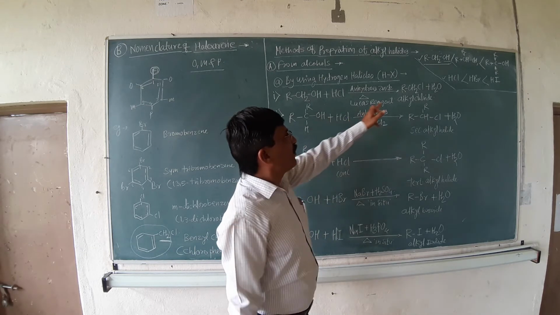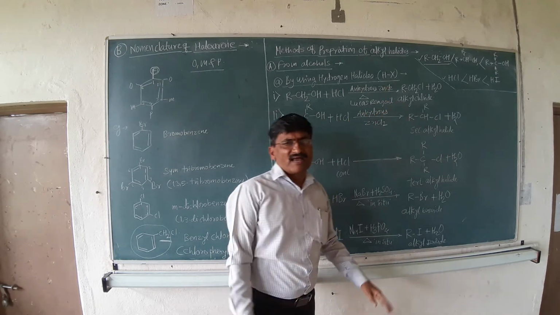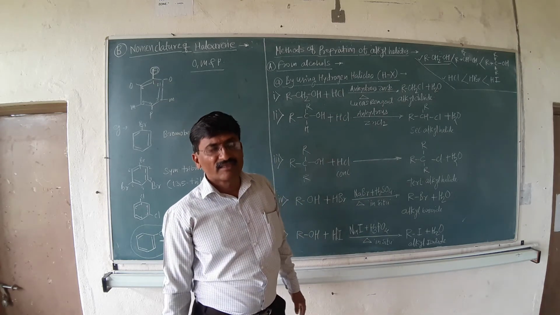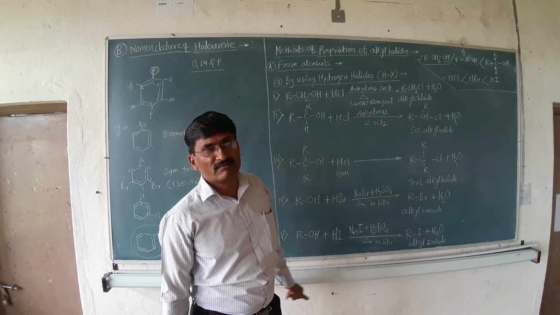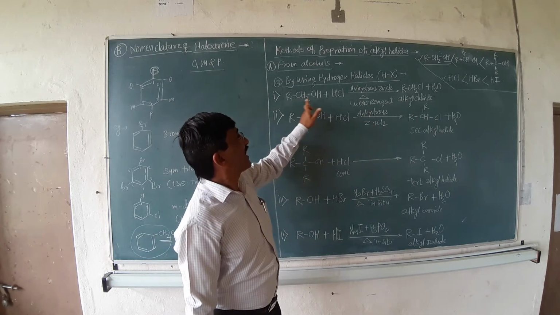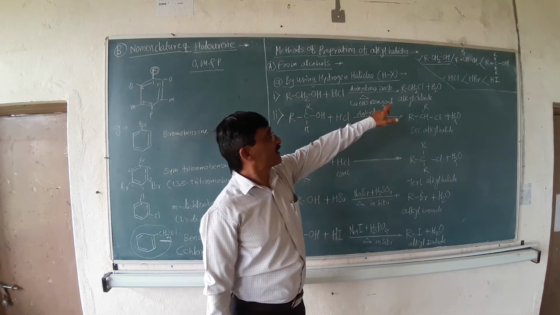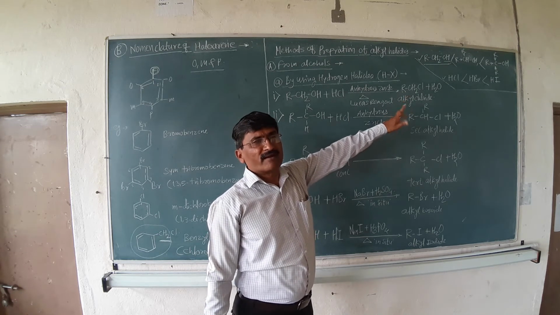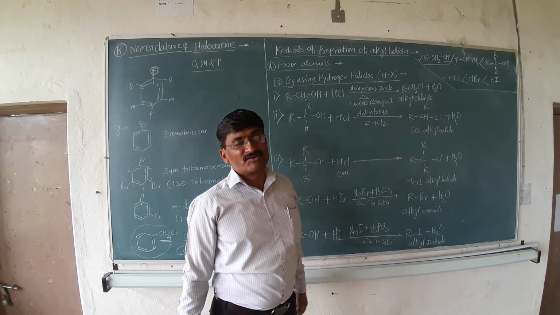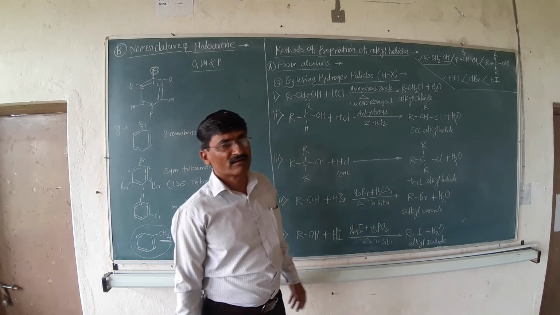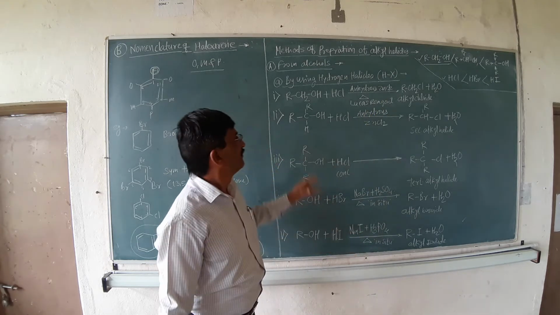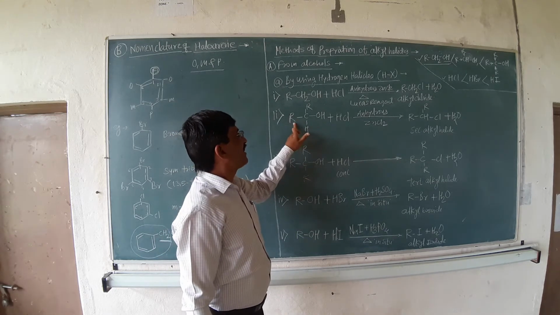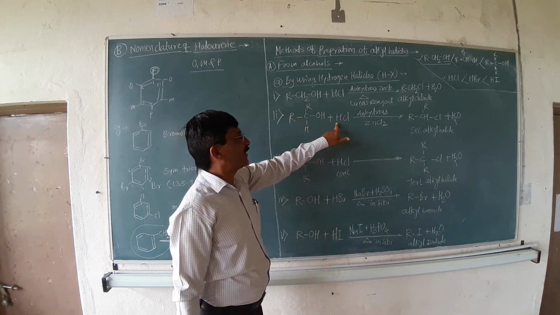Now, as we know very well, alkyl halides are least water soluble. That means they form a turbid solution. When the reaction takes place, with the creation of the alkyl halide along with water, the solution prepared is turbid in nature, cloudy or turbid. Now the next, in case of the secondary alcohol, CHOH reacting with HCl.